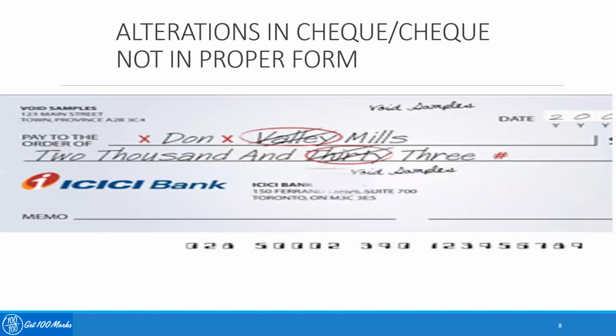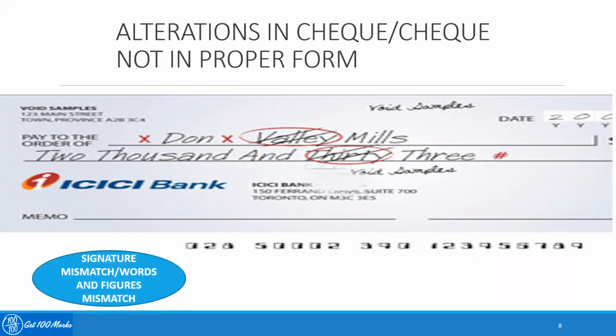Next case is the case of alterations in a check or the check not in proper form. When I say the check is altered or has a material alteration, the banker can always refuse the payment against the check. And when the check is also not in proper form, that is, not in accordance with the provisions of the Negotiable Instruments Act and the conditions thereby, the banker can always refuse to make the payment against such a check.